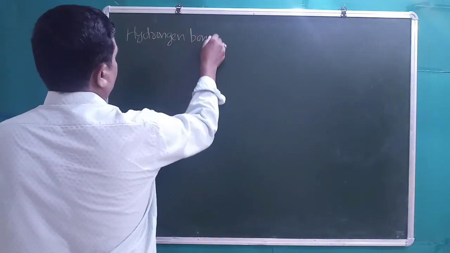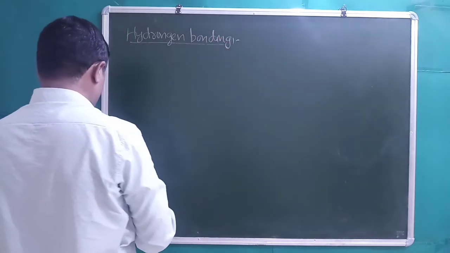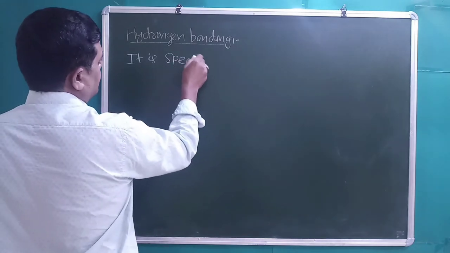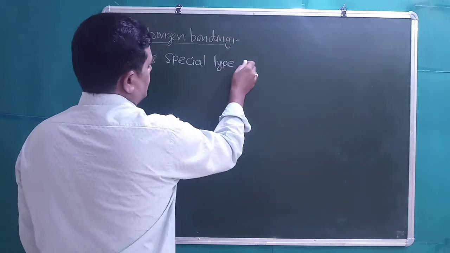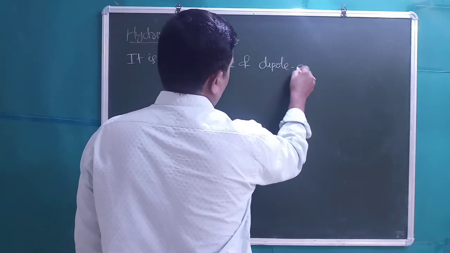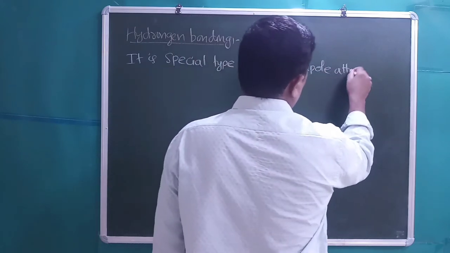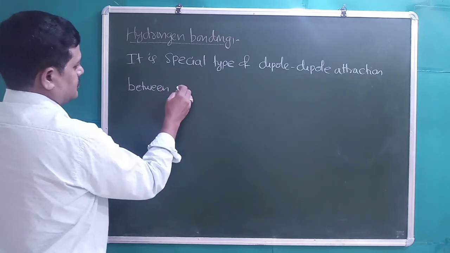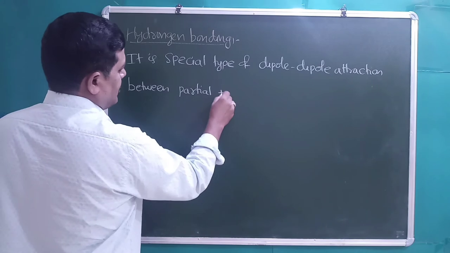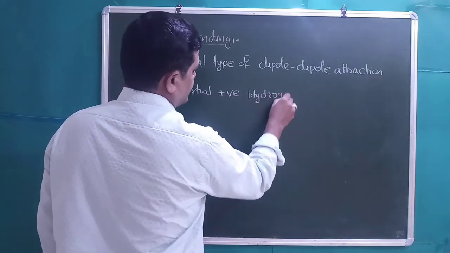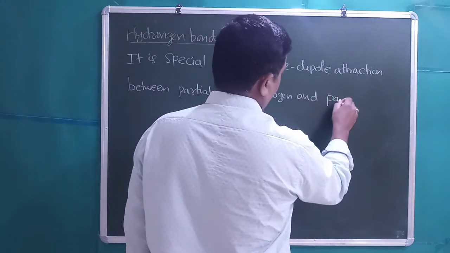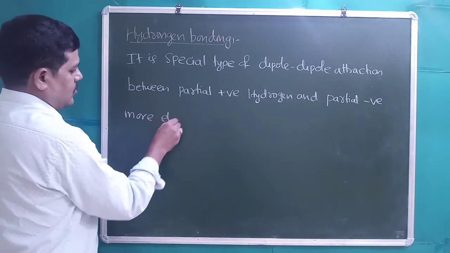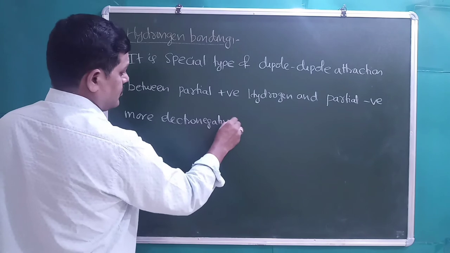Hydrogen bonding. It is a special type of dipole attraction between partial positive hydrogen and partial negative, more electronegative atom.